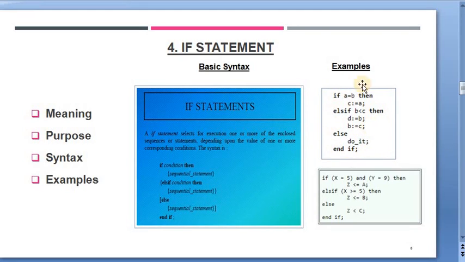The second example shows that if X is equal to 5 and Y is equal to 9, then Z is equal to A. If this condition is not met, then other condition is tested. That is, if X is greater than 5, then Z is equal to B, else Z is less than C. In this way, this if statement logic is executed. I hope you have now thorough understanding of this topic of if statement. Now let's move to the next slide for the study of case statement.